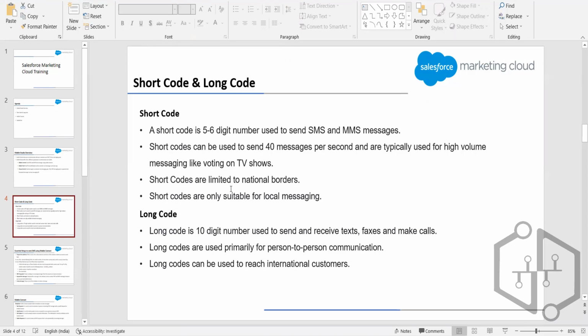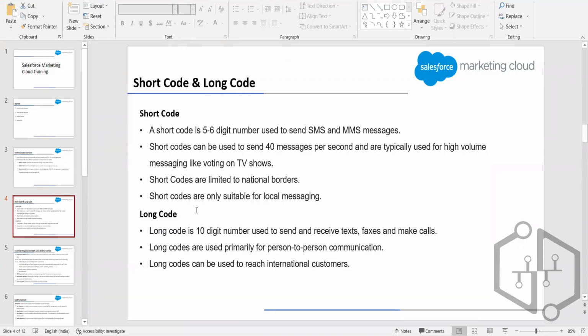Whenever a request is initiated, let's say an order got delivered and we want to communicate to the customer, that is an exclusive conversation, one-to-one. We are not broadcasting this particular message. In that case, we can use the long code, and a long code can be used to reach international customers. Which means we can use a single code to communicate with different customers coming from different countries.